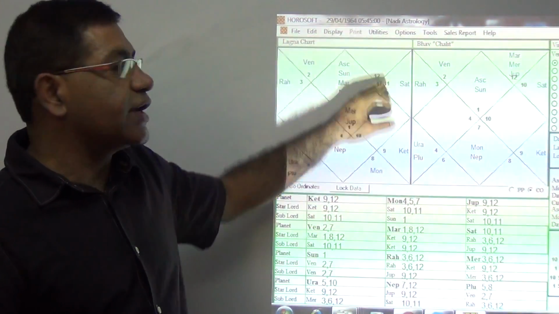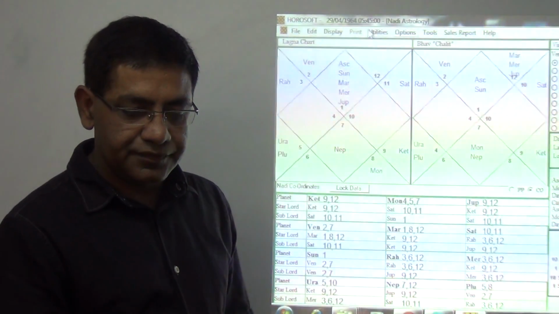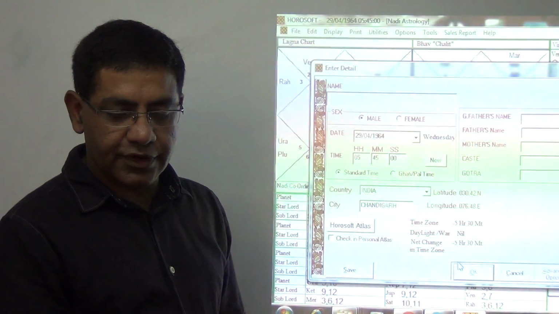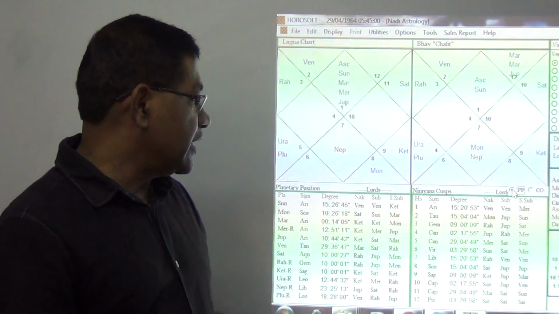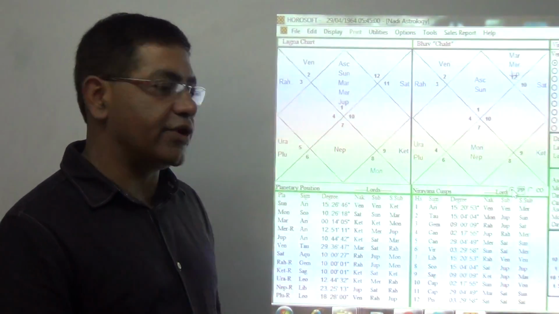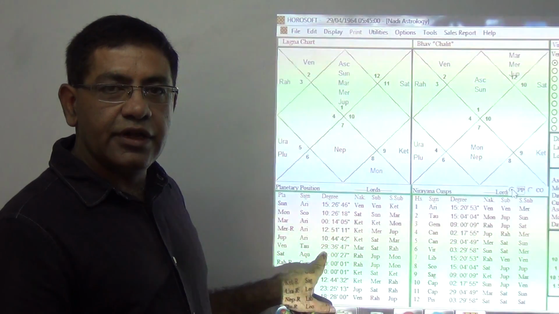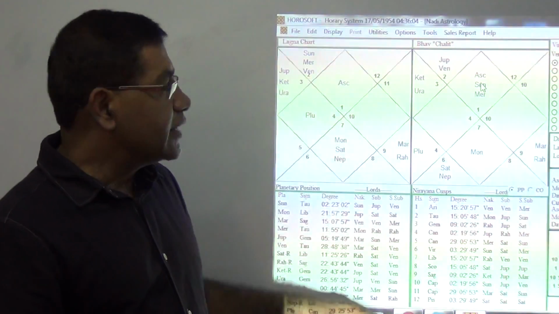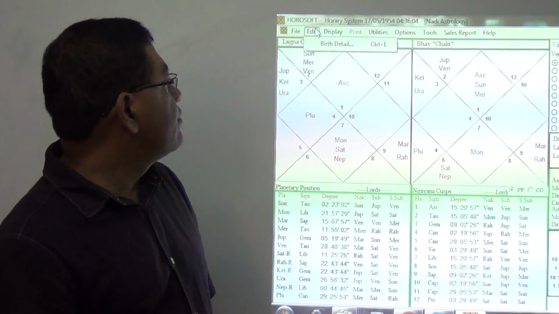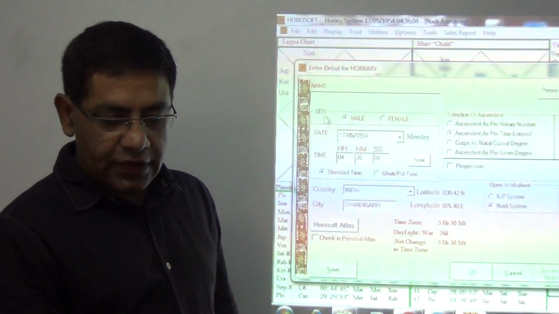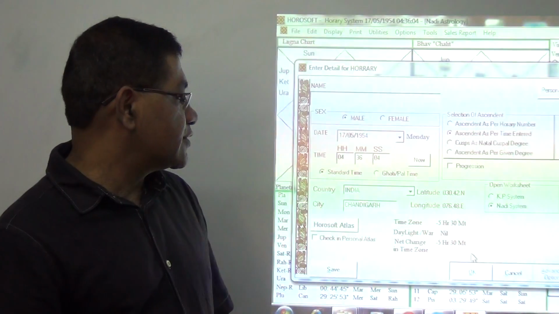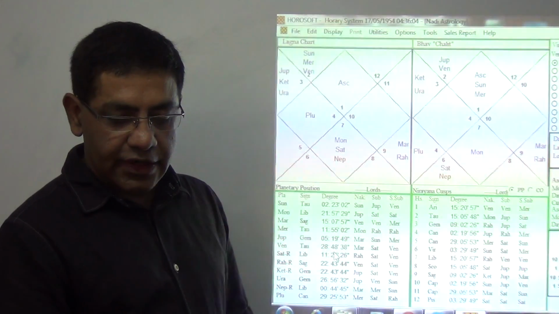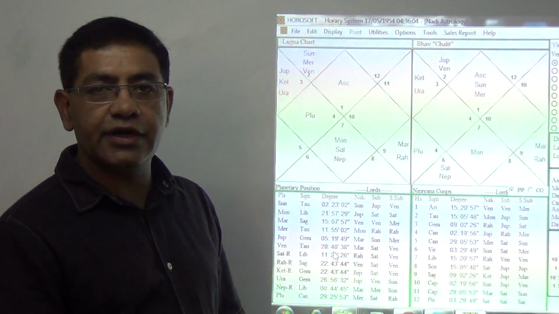The first example is 29th of April 64, 5:45 hours, in front of you. Chandigarh is the place of birth. You find that the longitude of the ascendant is 50 degrees 20 minutes, and the longitude of Venus is 29 degrees 36 minutes. The second example is 17th of May 1954, 4:36 hours 4 seconds, Chandigarh. You can see the longitude of the ascendant is 50 degrees 20 minutes, and that of Venus is around 29 degrees 48 minutes.